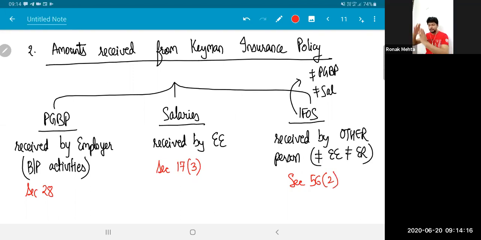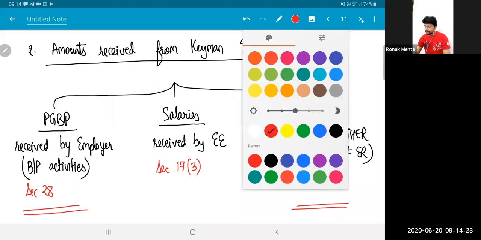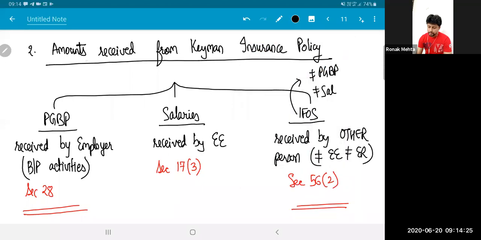So when we were doing IFOS, I was focusing on this part. Today I'm focusing on this part. And of course, clarification, amounts received will mean the sum assured also and any bonus that is received. Everything will be taxed.